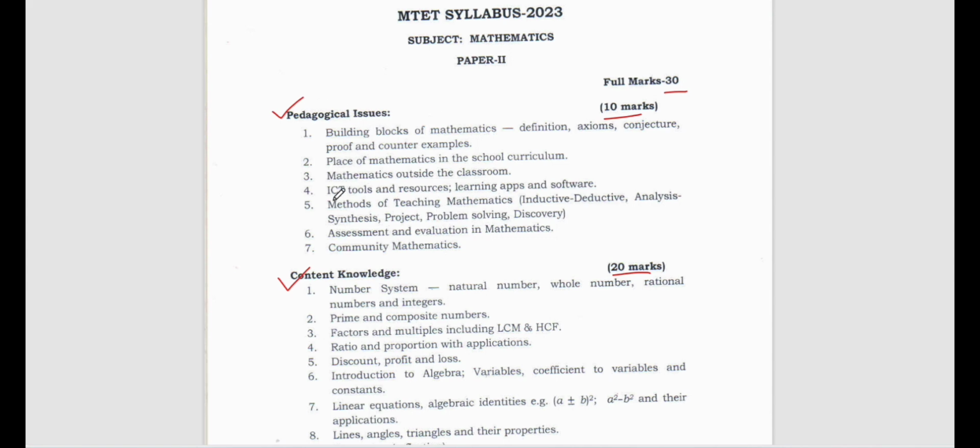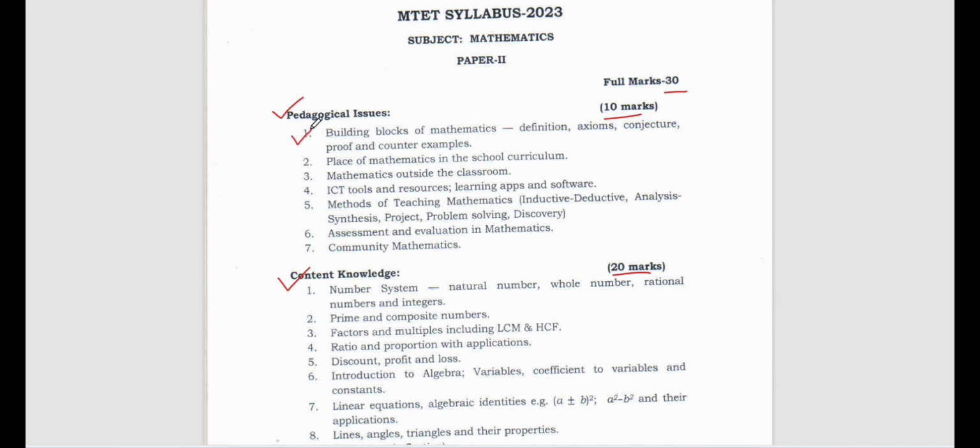Now pedagogical issues. So what are pedagogical issues? Pedagogical issues are related to pedagogy, which means CDP. So if your CDP is good, you can score very well. So let us discuss pedagogical issues first. In pedagogical issues we have 7 subunits.